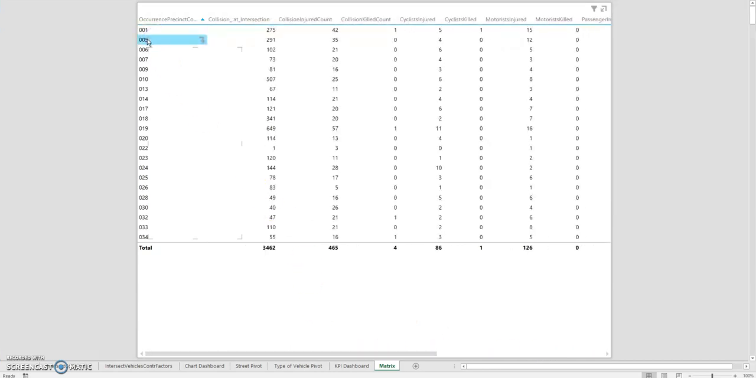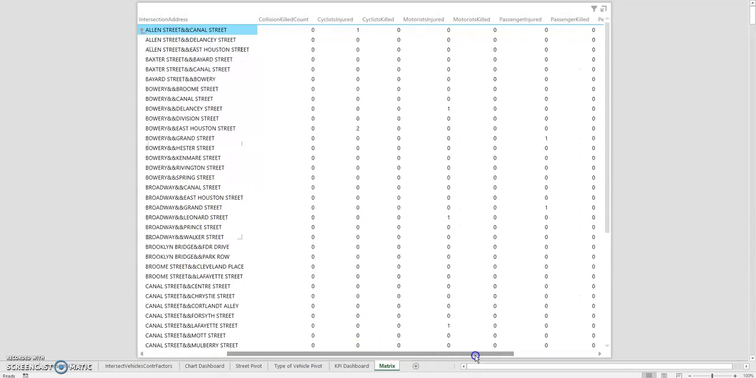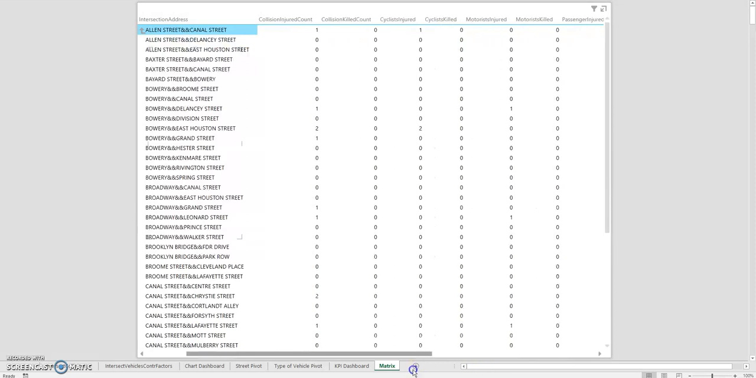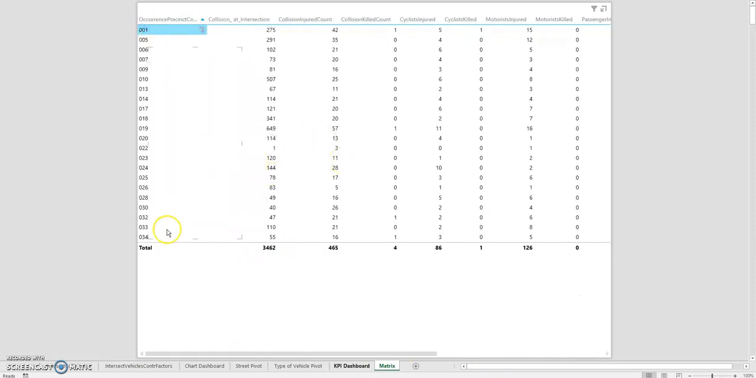You can drill down to, let's say, precinct 5, and drill down to all the cross streets where the accidents happened. So at Allen Street and Canal Street, there was 1 collision and 1 person was injured. There was a cyclist that was injured, and you can garner useful data based on what you need. This is, I guess, an inefficient way of looking at it, but it does give you all the data, and you can go through it and look for whatever you need.